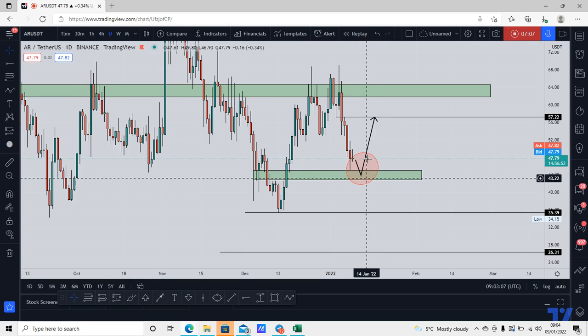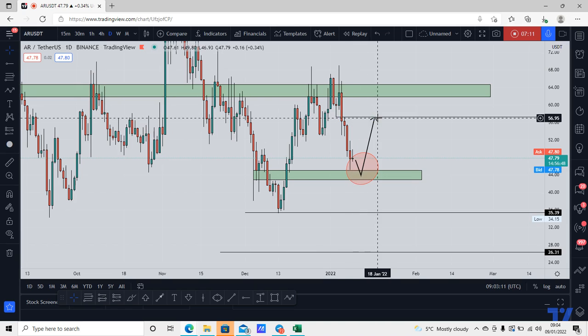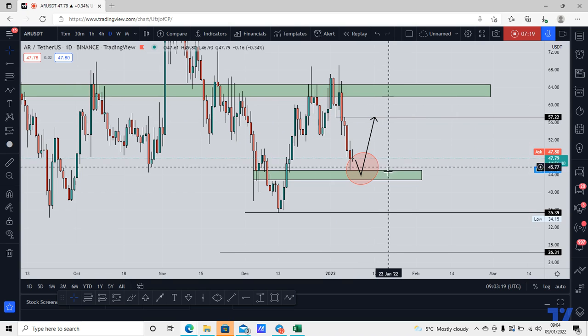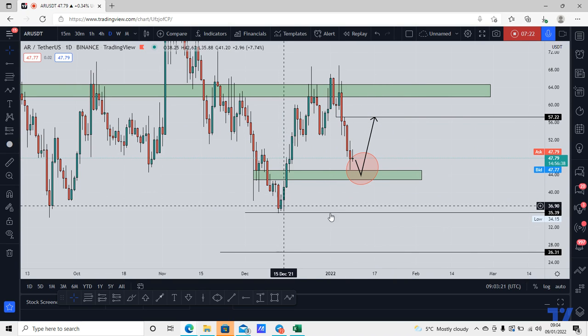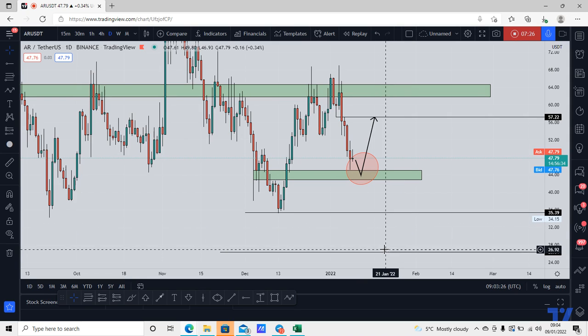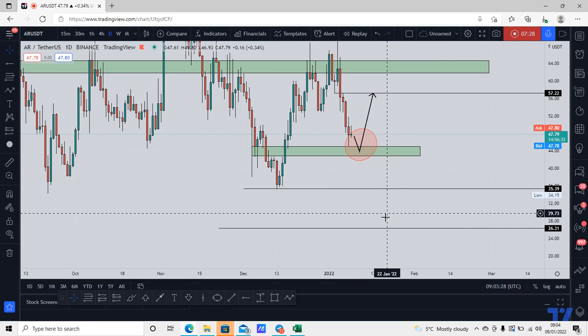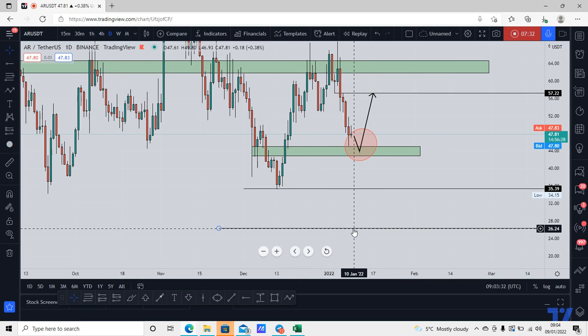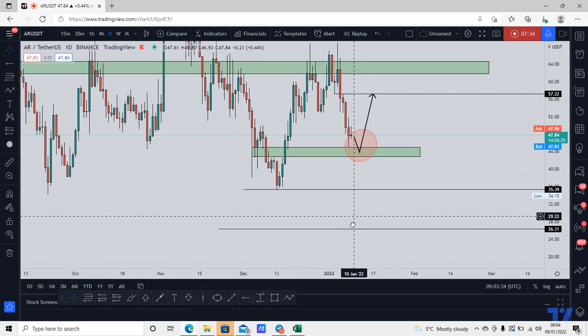Then, if everything goes to plan and the market does make a new lower high at this zone, this is a very important zone for the participants to watch. So if the market comes up to this area and rejects this area, it is highly likely that we fill in the monthly wick and maybe even complete the impulse correction continuation pattern from the weekly time frame and come down and hit the monthly previous resistance turned support, which I have identified at around $26.